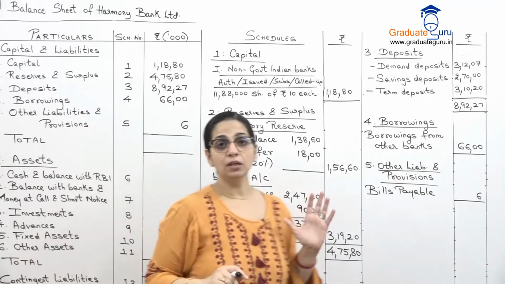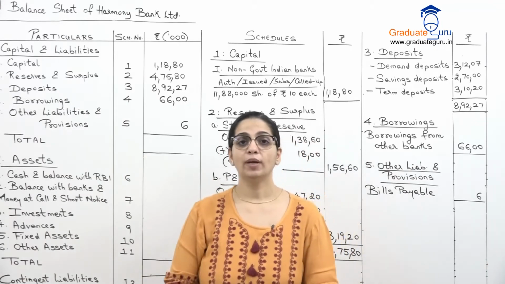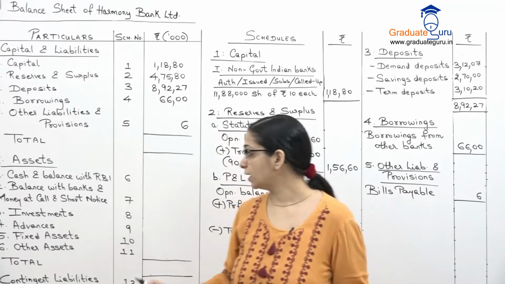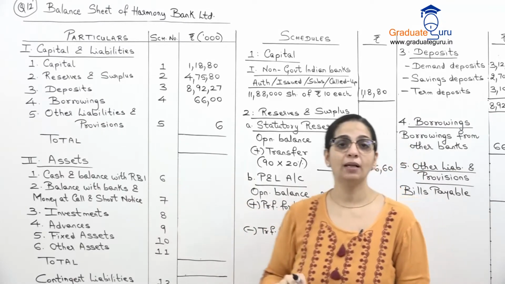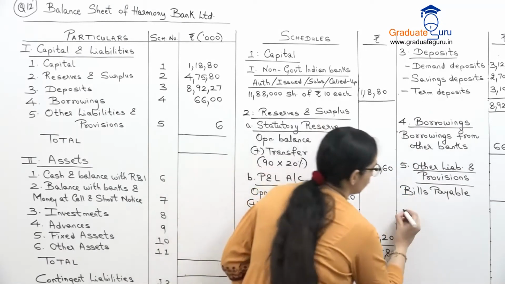So this is the liability side. Now we have to start with the asset side. Asset side mein first one is schedule 6, cash and balance with RBI. So let us do that.